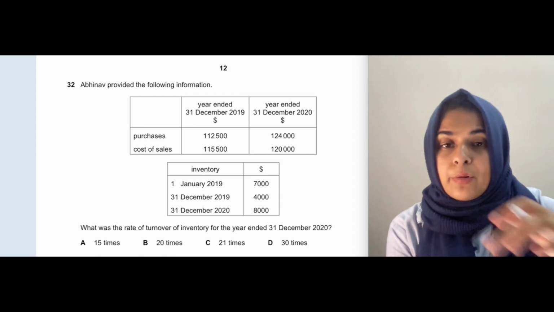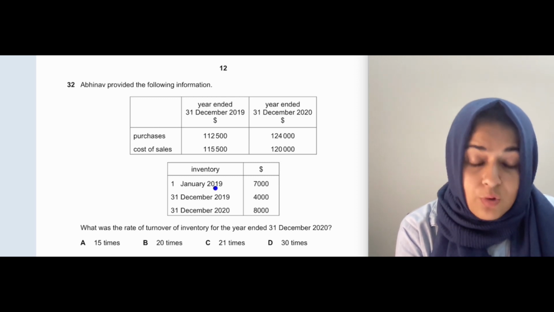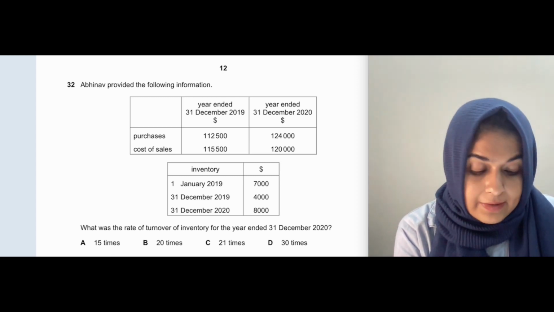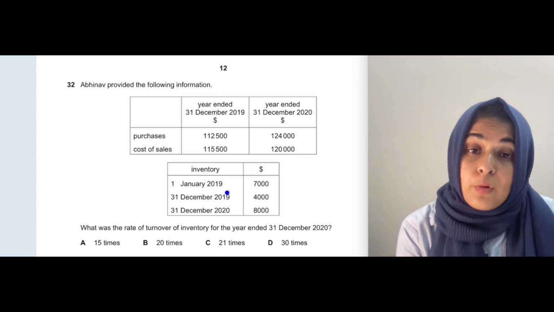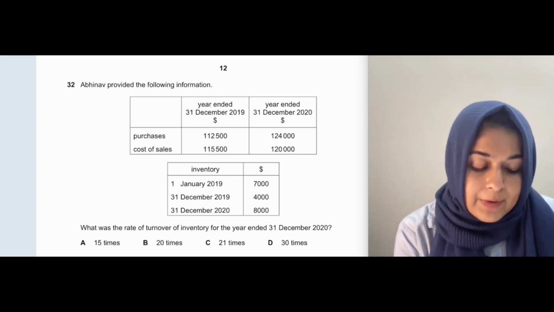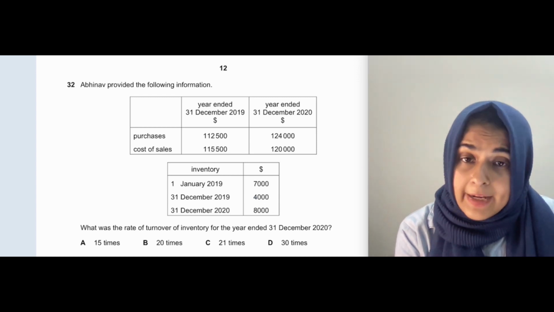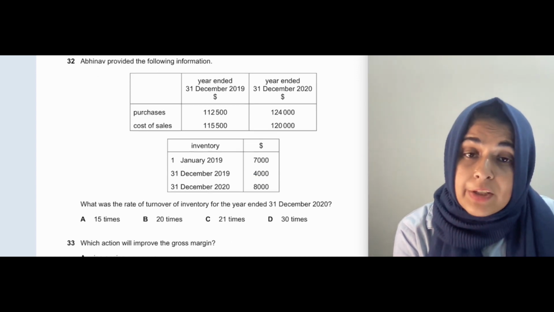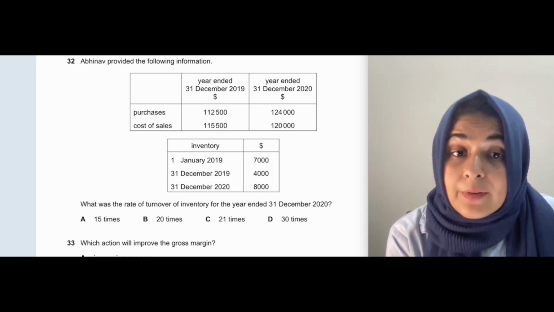So here they're telling you inventory on 1st January 2019, so the opening inventory of 2019. This closing inventory of 2019 becomes my opening inventory for 2020. So that means 2020 inventory is basically opening 4,000 and closing 8,000. Now they're asking what was the rate of inventory turnover for the year ended 31st December 2020.